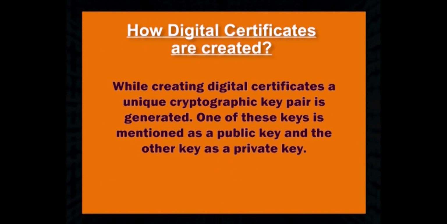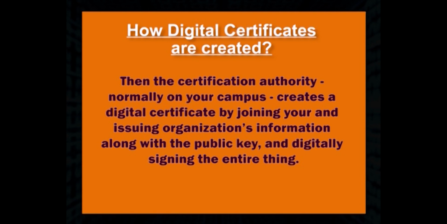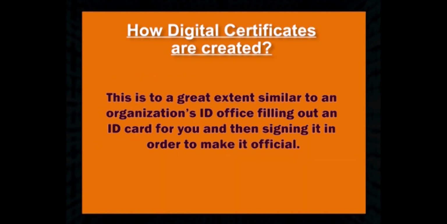Next, we are going to see how digital certificates are created. While creating digital certificates, a unique cryptographic key pair is generated. One of these keys is referred to as a public key and the other key as a private key. Then the certification authority, normally on your campus, creates a digital certificate by joining your and the issuing organization's information along with the public key and digitally signing the entire thing. This is to a great extent similar to an organization's ID office filling out an ID card for you and then signing it in order to make it official.